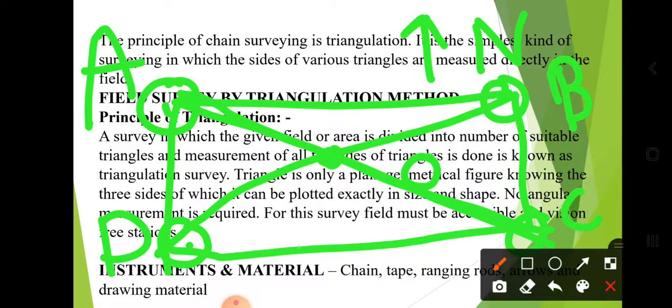Why are we taking the baseline? The baseline is useful to locate the interior details. For example, this is your farmhouse.